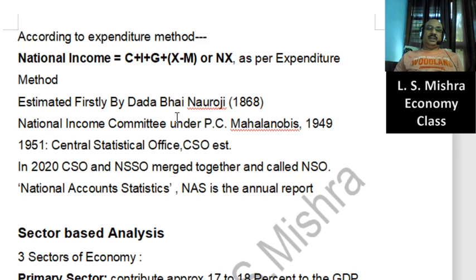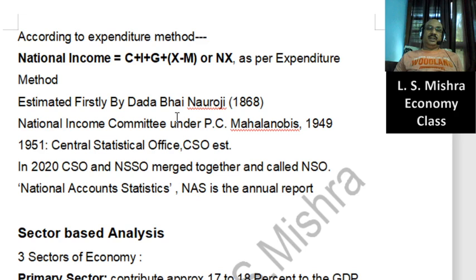Scientific method means the method we have already discussed here, that is the income method, production method, and expenditure method. He set out these methods and used them for the first time to estimate India's national income around 1925 to 29.